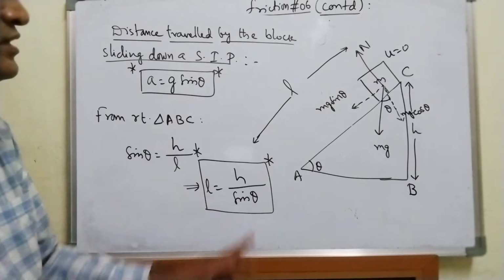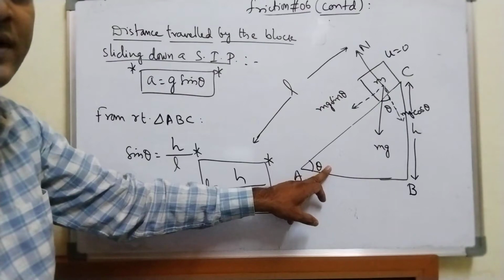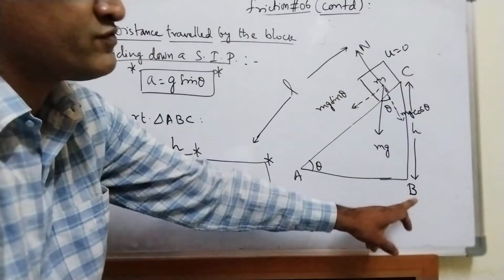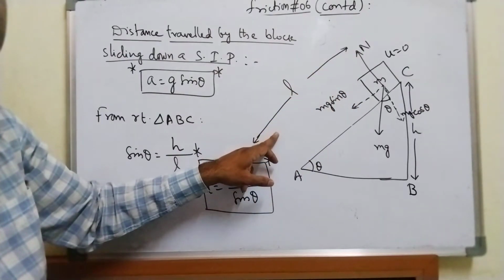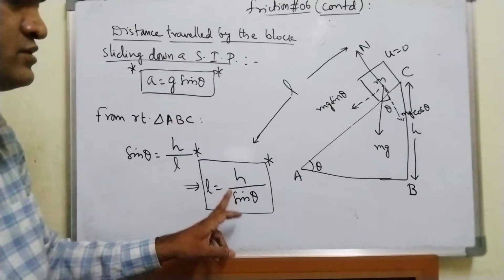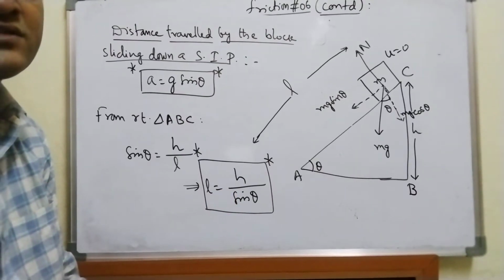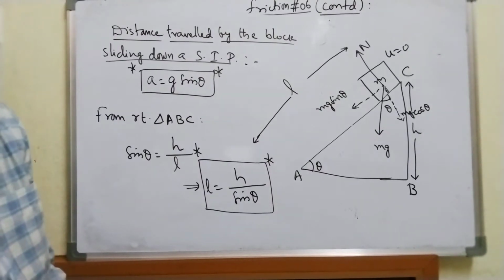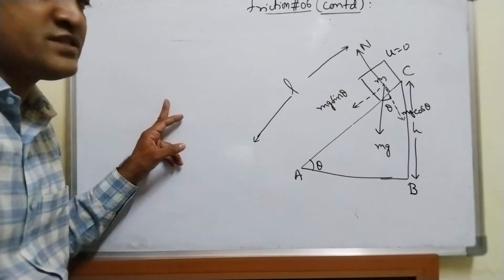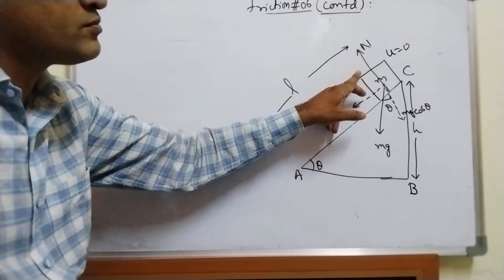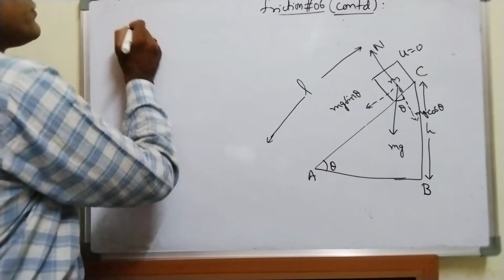Remember this. If I give you the angle of inclination of the smooth inclined plane and also its height, and ask you to find the distance traveled by the block along the smooth inclined plane, you can use this formula: L is equal to h upon sin theta. Fine? Let me erase. Now let me go to the time of descent. In what time will this block slide down the smooth inclined plane?